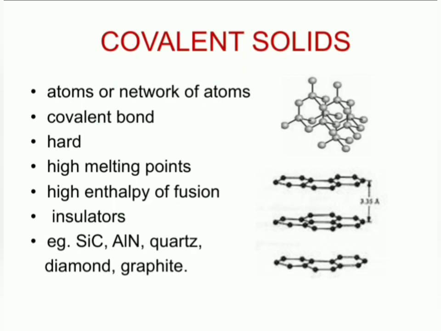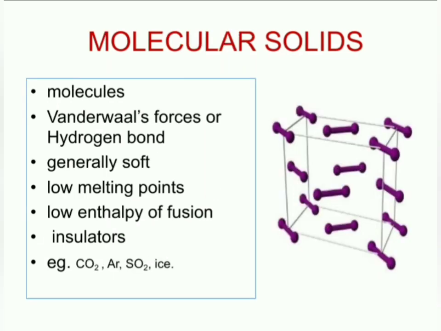Now let us see the next category of solids, molecular solids. Molecular solids contain molecules in which the atoms are held by covalent bonds, whereas the molecules are held by weak van der Waals forces or hydrogen bonds. Because of the weaker forces of attraction between molecules, these are generally soft. And it is easy to break the van der Waals forces of attraction, so that is why they have low melting points. And because of low melting points, they have low enthalpy of fusion.